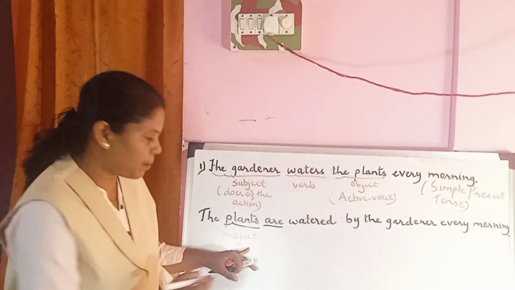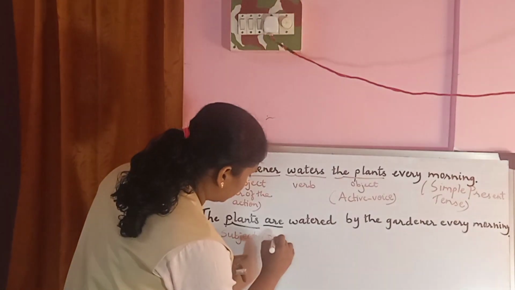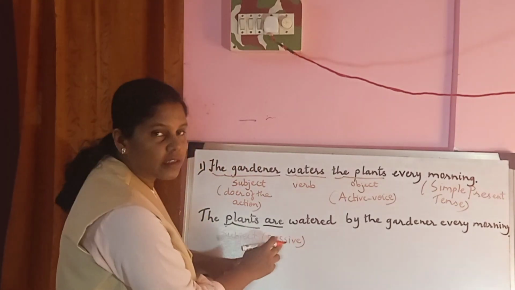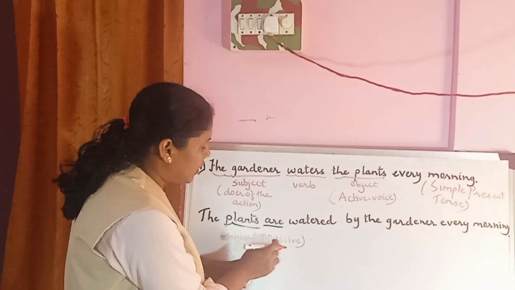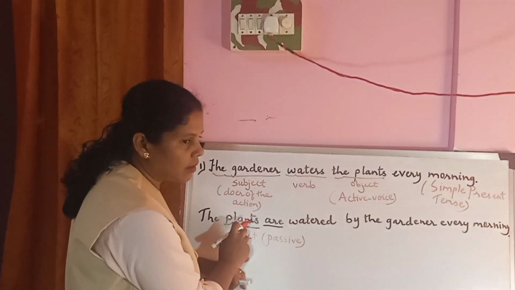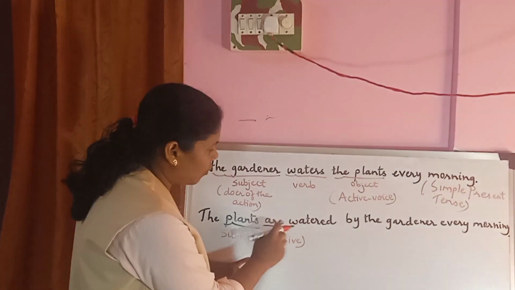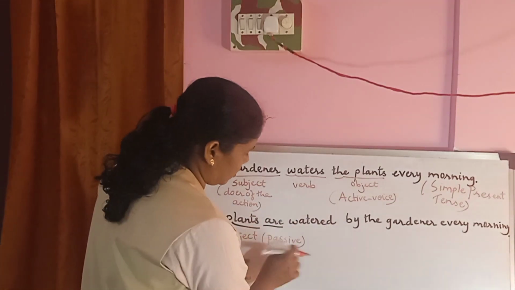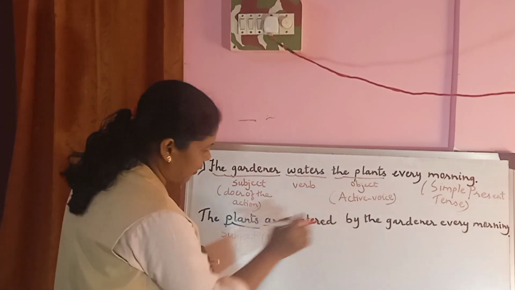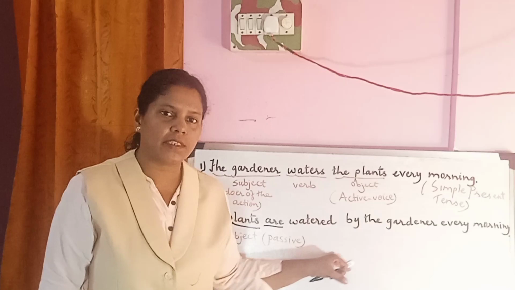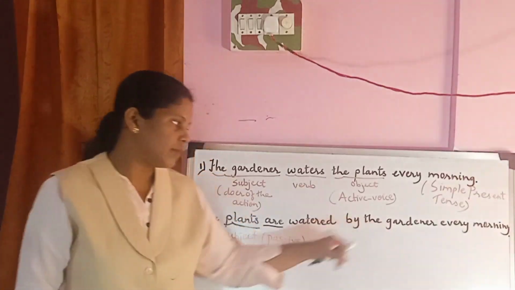When the subject is passive, meaning the subject now receives an action, the subject, the plants, receives an action of being watered by the gardener. So this sentence is in the passive voice.